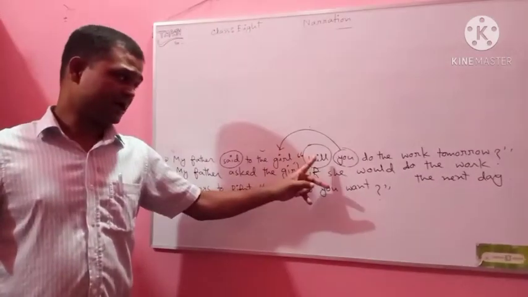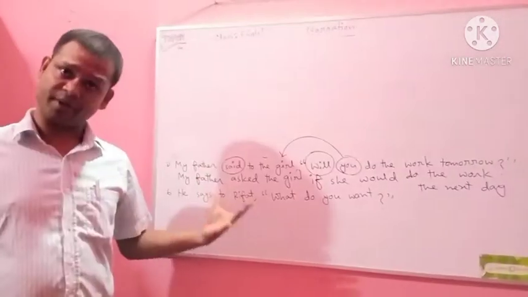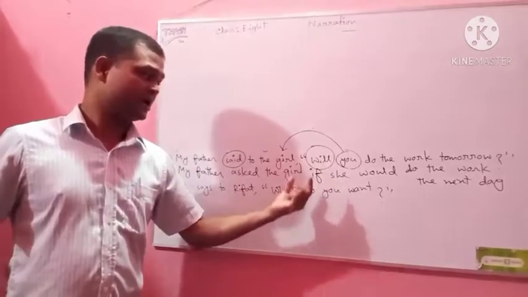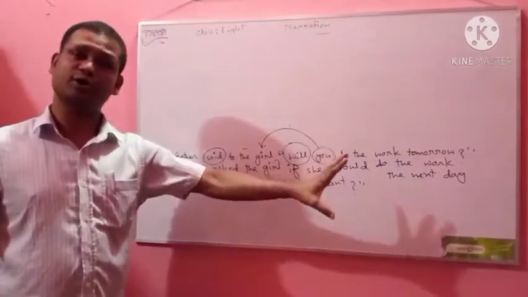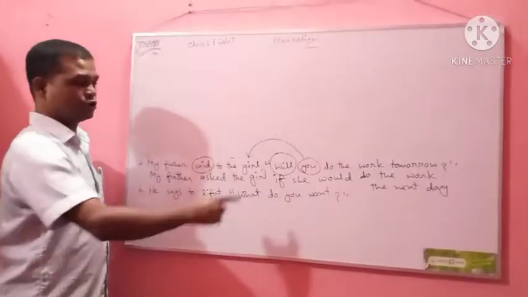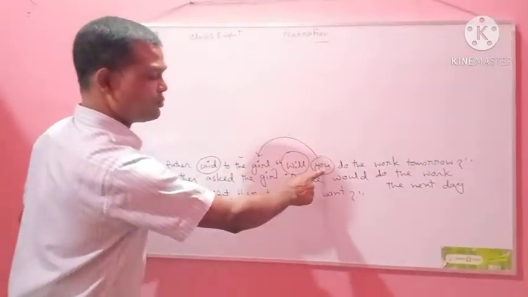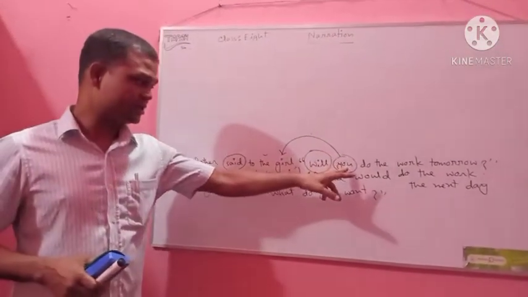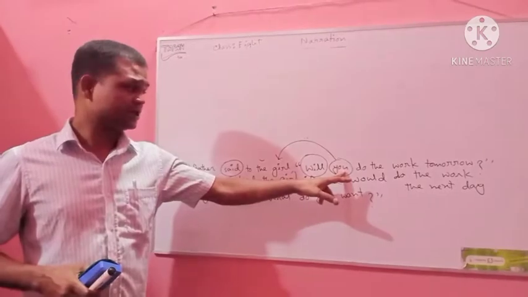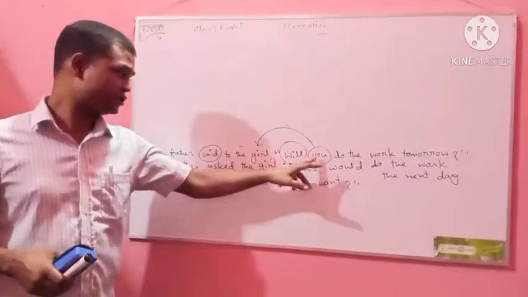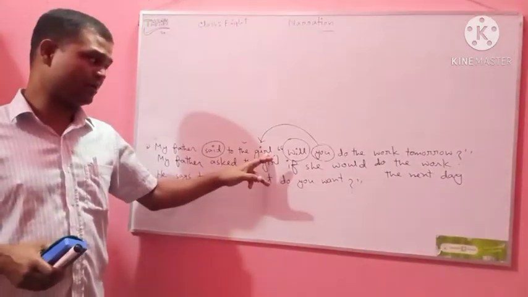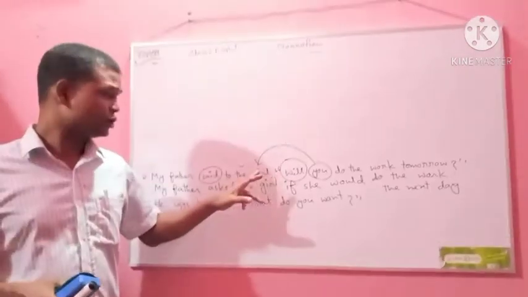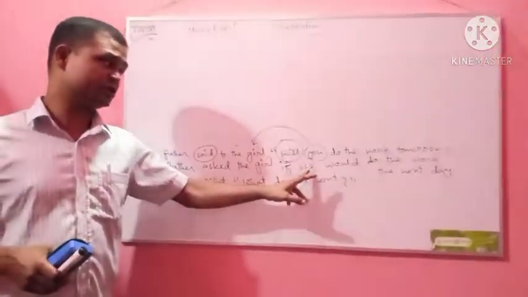And that's why, to join the two parts of the direct narration, "if" will be used. And after "if", there will be another clause. So what is the subject of the reported speech? "You." This word is the subject. This word is second person. So second person follows the object of the reporting verb. The object of the reporting verb is the girl. So the pronoun of the girl will be used: she.